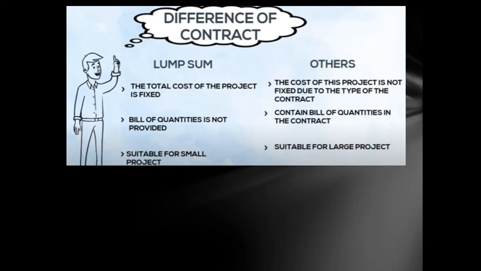So in a lump sum contract the total cost of the project is fixed, while in the other type the cost of the project is not fixed. In lump sum, a bill of quantity is not provided; in the other type the contract contains a bill of quantity. Lump sum is suitable for small projects, the other for large projects. So it's all about the